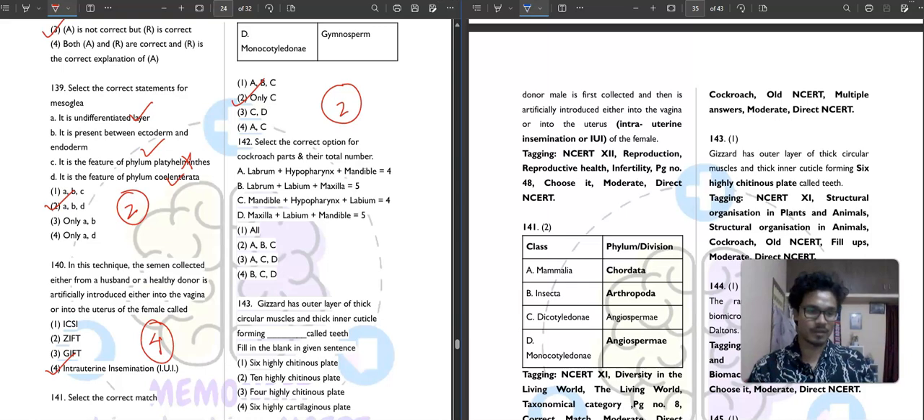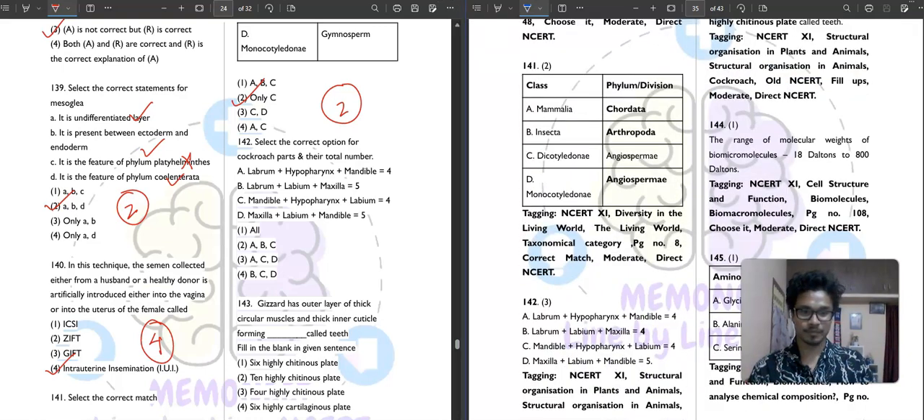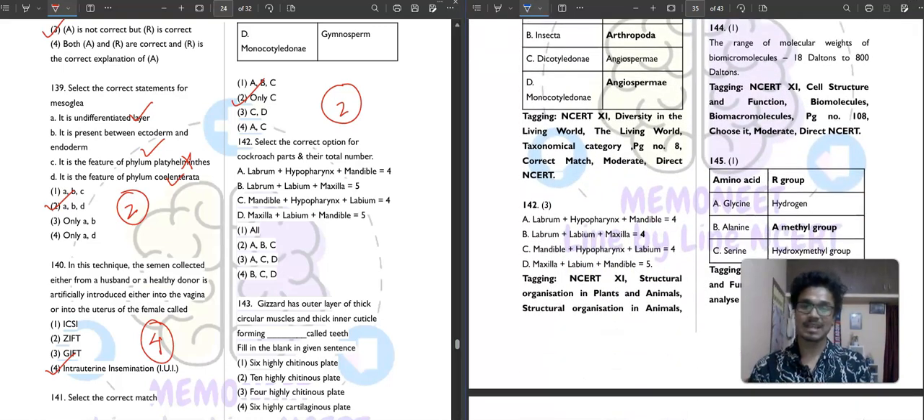Then question number 142. It is saying, select the correct option for cockroach parts and their total numbers. Wow, this is a very good question. Labrum plus hypopharynx plus mandible is 4. Is it correct? Definitely it is correct. Then labrum plus labium plus maxilla is 5. No, it should be 4. Okay, it should be 4.